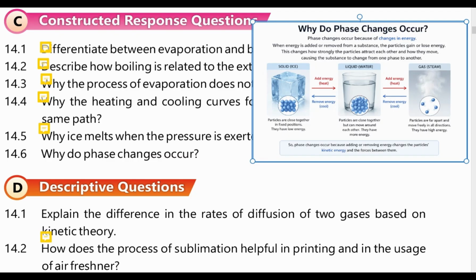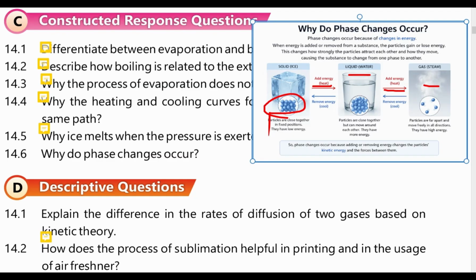And in this image you can also see the intermolecular distance. In solids, molecules are very close to each other. In liquid, they are at a little distance and they can move around each other. They have more energy. In gas, particles are far apart and are freely moving in all directions and they have high energy. So, after adding energy, they will convert to liquid form, and after adding further energy, they will convert to gas form because gas form has the highest energy.